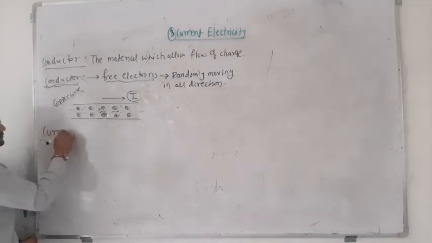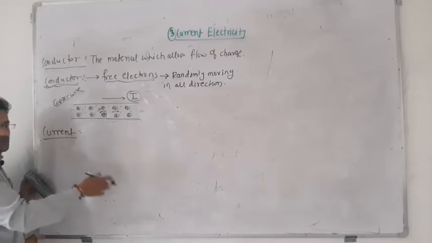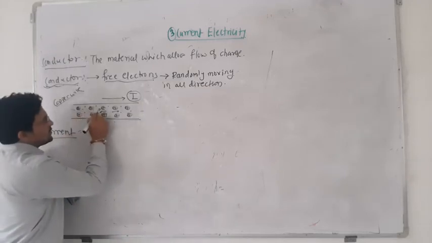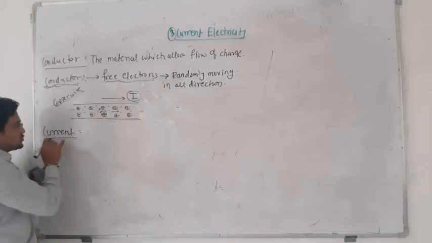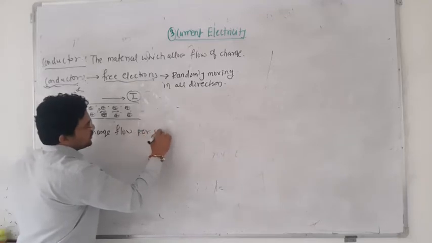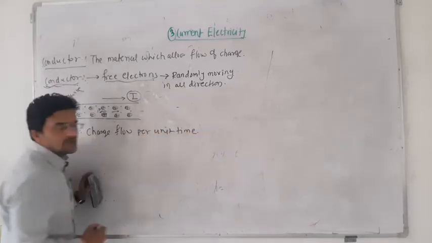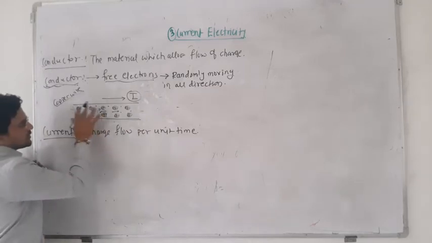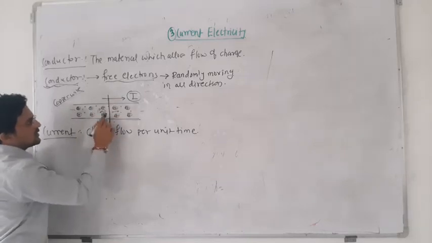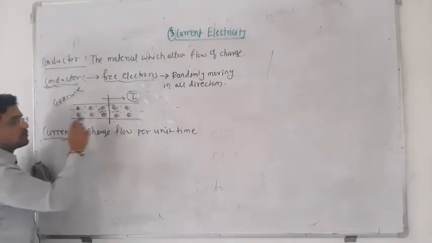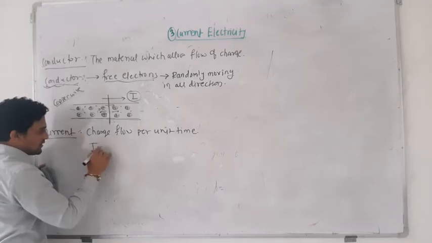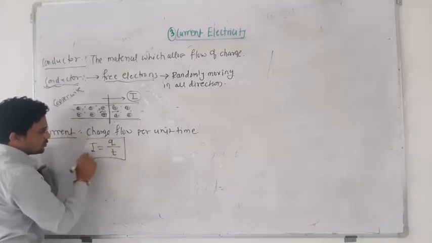Now how to define this current? Like in the river water is flowing, that's why this is water current. In the conductor free electrons are there, and these free electrons are nothing but the charge. So current is nothing but the charge flow per unit time. That means if you take this conductor, there are so many electrons, and you apply the battery, so through this line how many electrons are flowing in 1 second, this is known as a current. So by this definition, current is equal to Q by T.